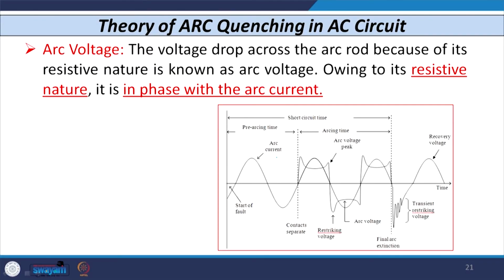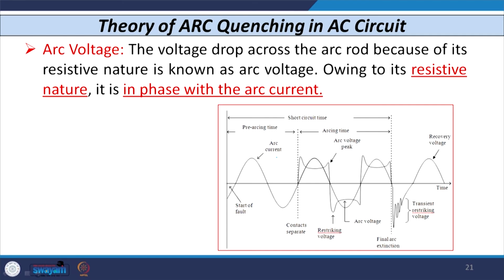The next is the arc voltage. The voltage across the arc rod, or across the contact of the circuit breaker, or across the electrode, because of its resistive nature, is known as arc voltage, and as it is resistive in nature, it is always in phase with the arc current.